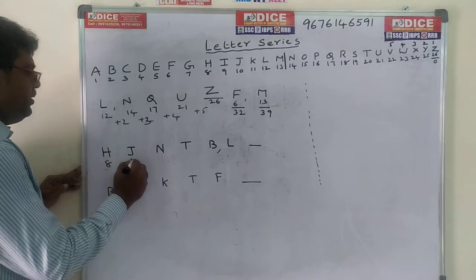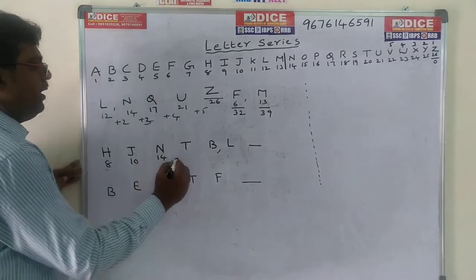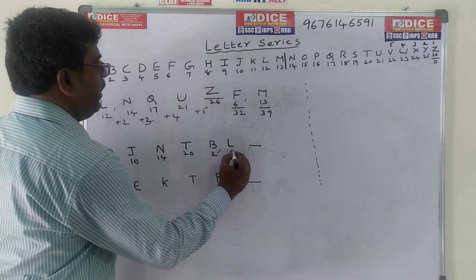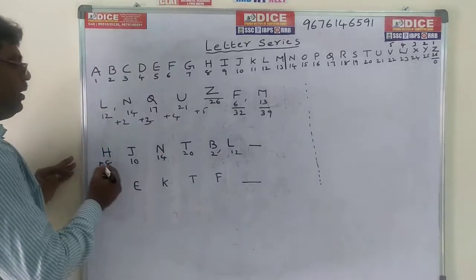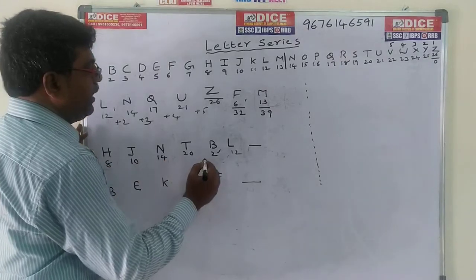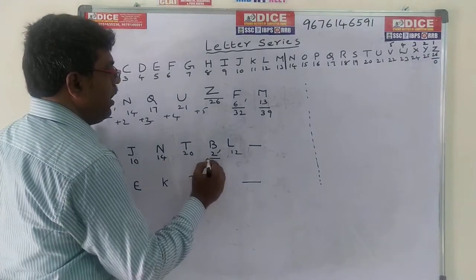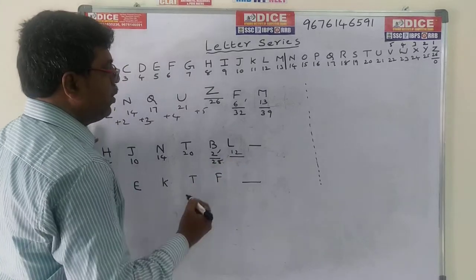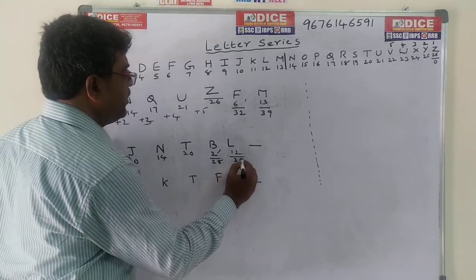H8, J10, N14, T20, B2, L12. So here, up to here, these are increasing. We can write down B as 2 or 26 plus 2, 28. L as 12 or 26 plus 12, 38.